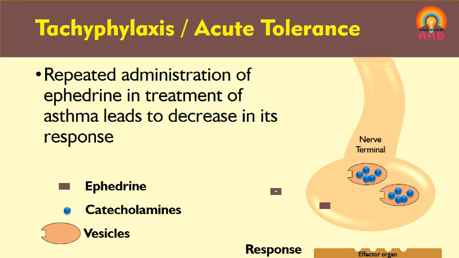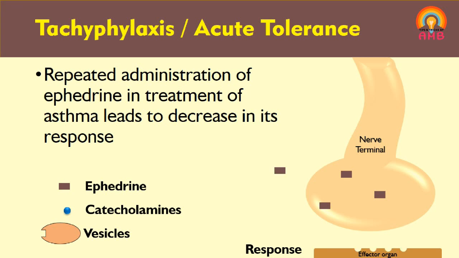When we increase the dose, more vesicles are ruptured and we get an increase in the effect of ephedrine, as more catecholamine molecules are released and they react with more receptors present on the effector organ, and the amplitude of action is increased.